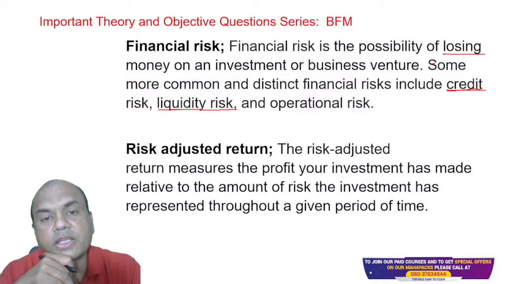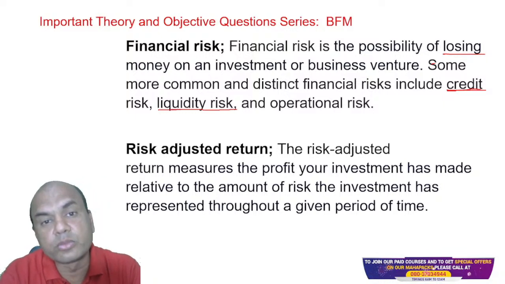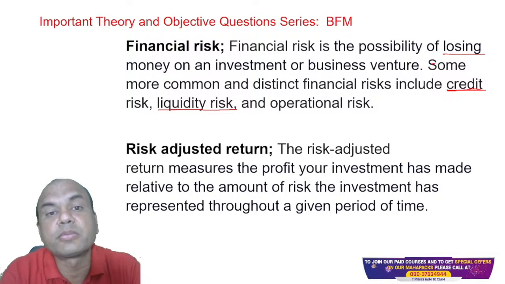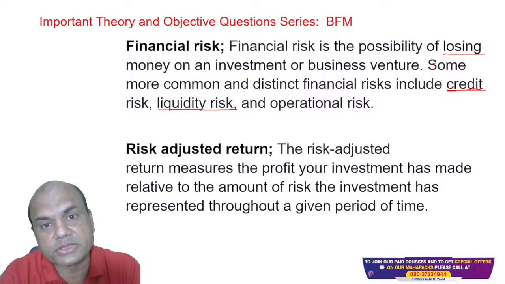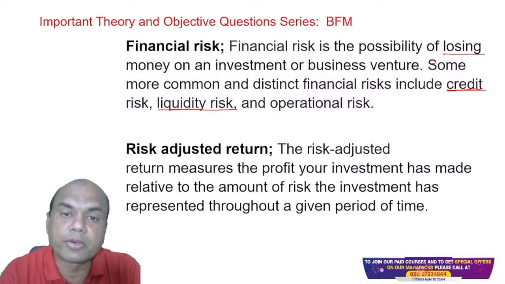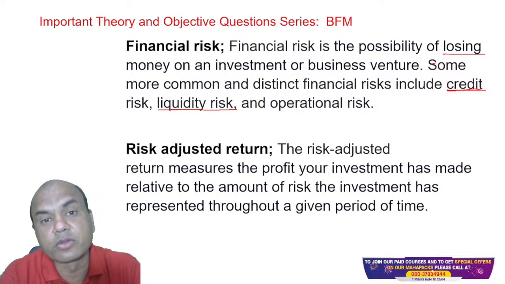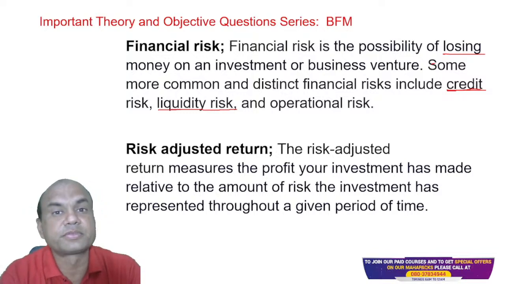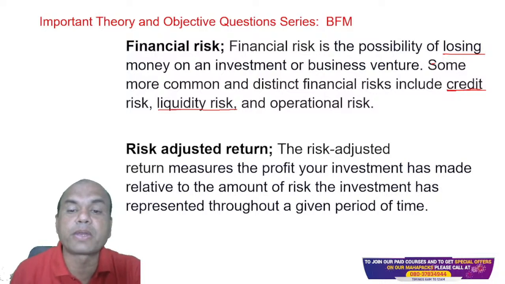So whenever you give loans, you should always see that the loan percentage has a maximum limit relative to deposits. If I have deposits of rupees 100, I must give loans up to 70 rupees only. 70% is a good ratio for loans. So that is liquidity risk. And the next one is operational risk.